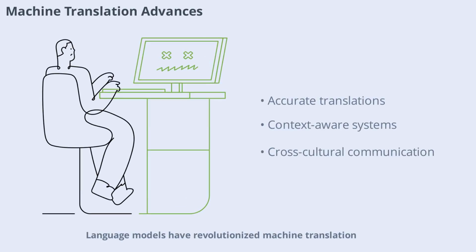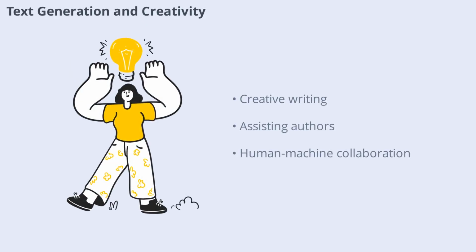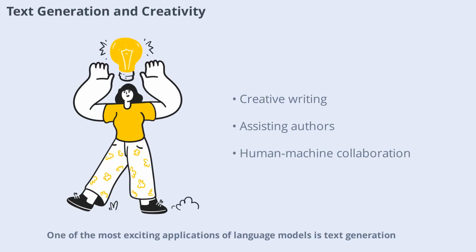Language models have revolutionized machine translation, making it possible to translate text between languages with remarkable accuracy. Modern translation systems use deep learning and attention mechanisms to capture the nuances of meaning and context, enabling smoother communication across cultures and borders.